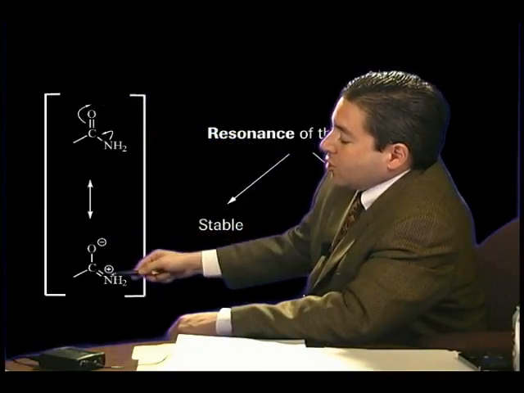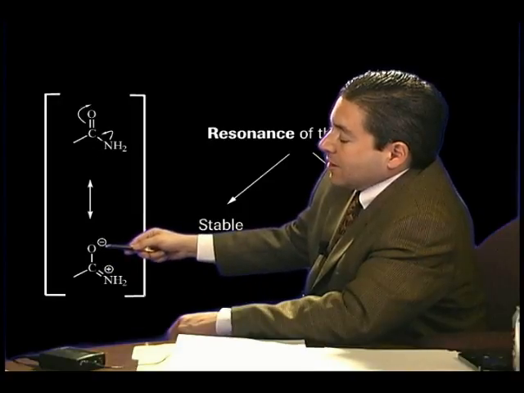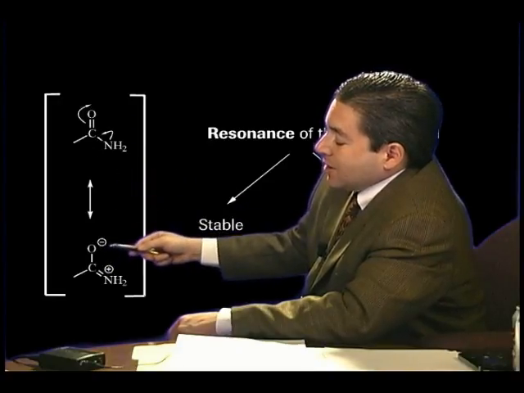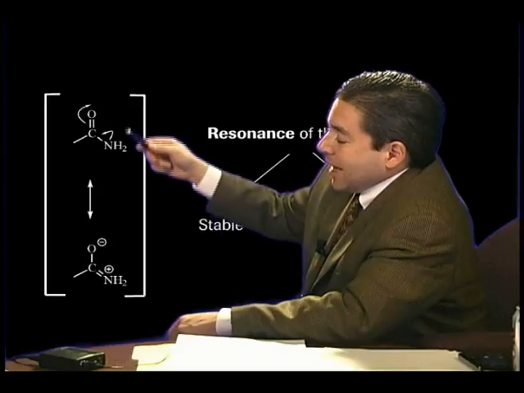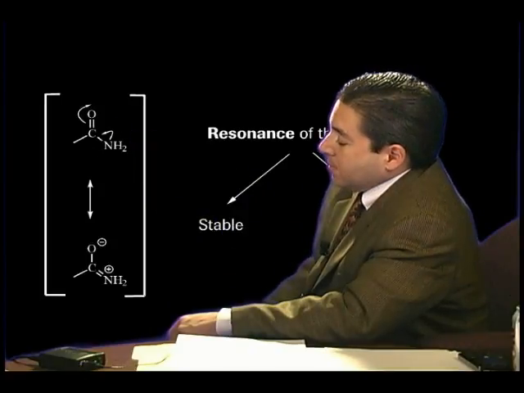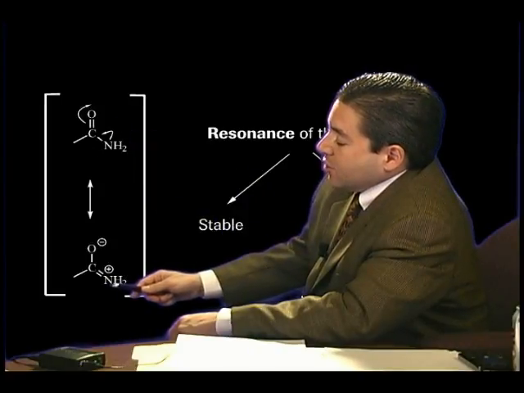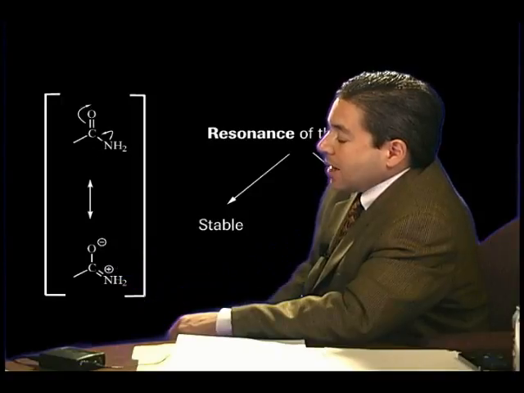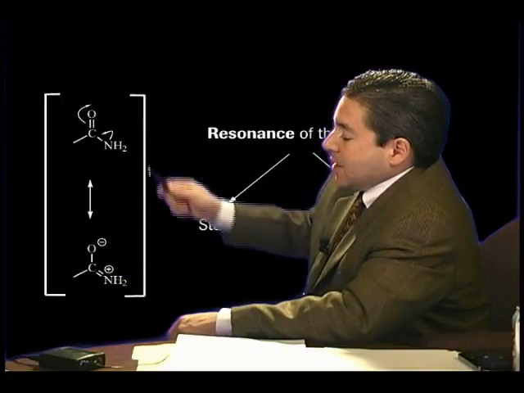This creates a charge distribution or dipole, so that in an amide, the oxygen is actually slightly more negative than a normal carbonyl, and the nitrogen is slightly more positive than an amine.